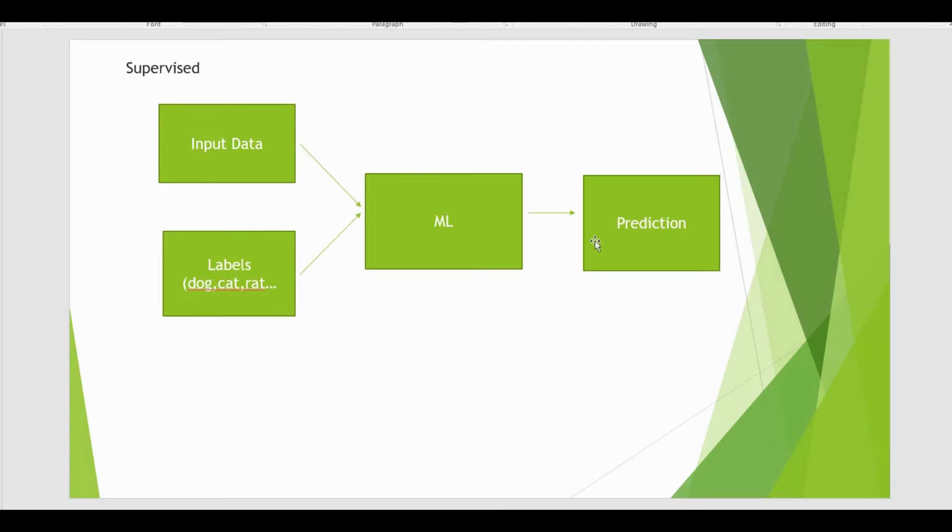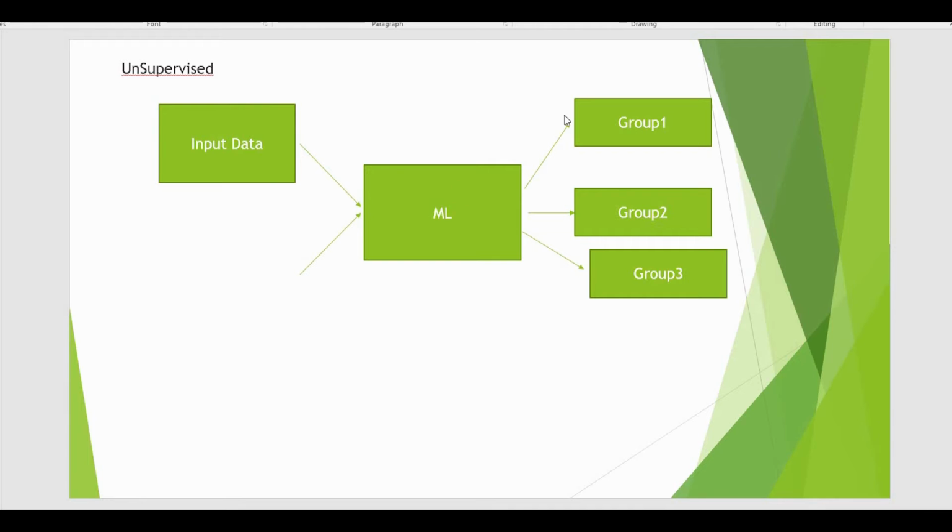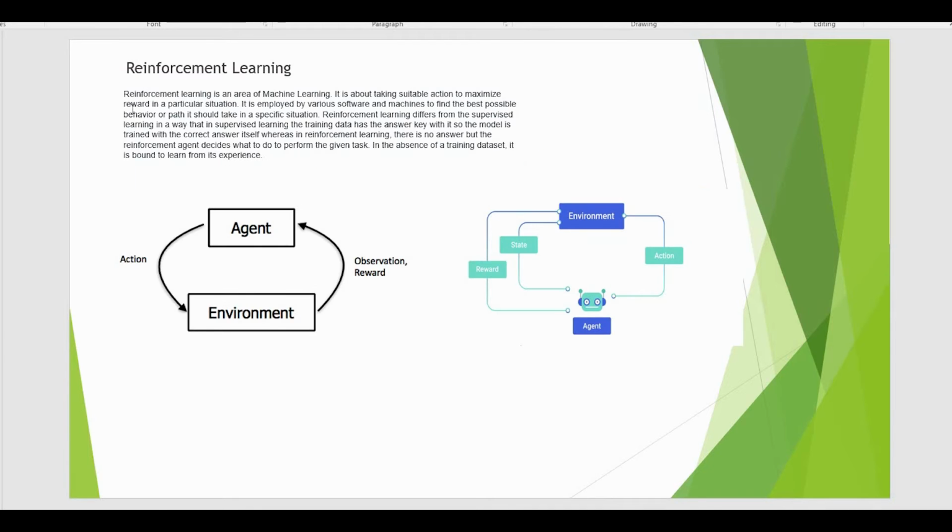When we have labeled data, then it is supervised learning. When we have unlabeled data, then it is unsupervised learning. And reinforcement learning is based on rewards. It is based on what action I have taken, and accordingly the new action or the new path will be defined. The most suitable path, or the least consumed path to achieve the goal, will be taken as the final outcome.